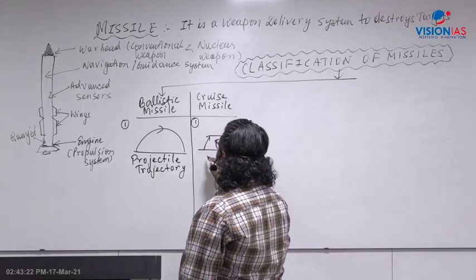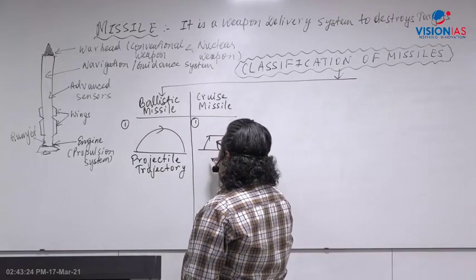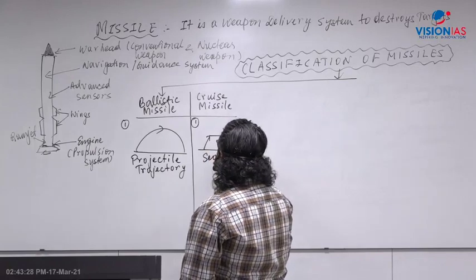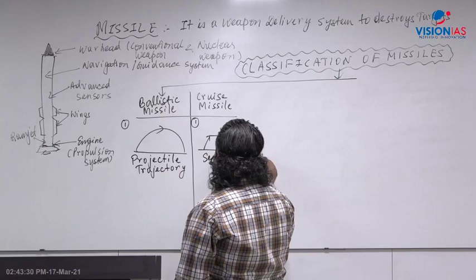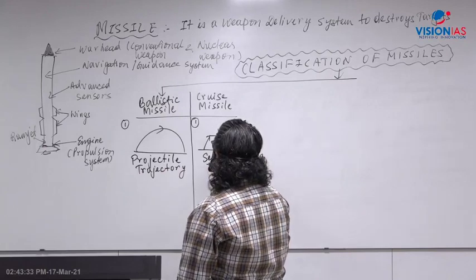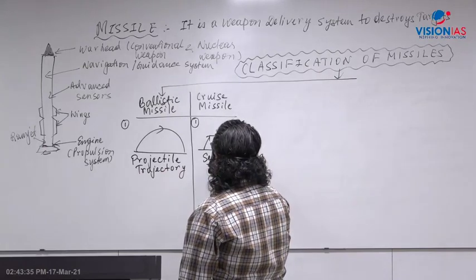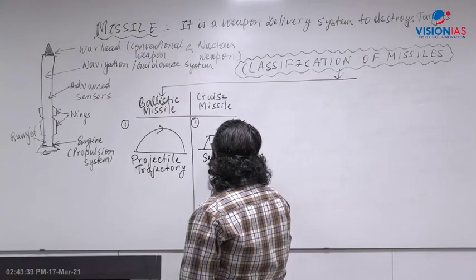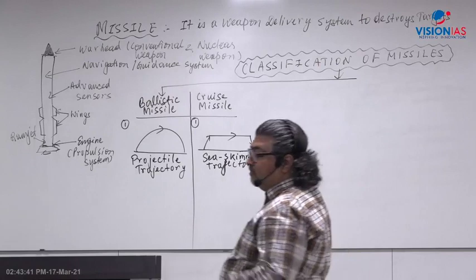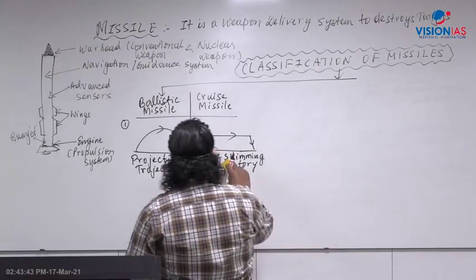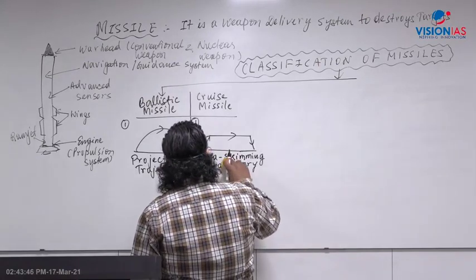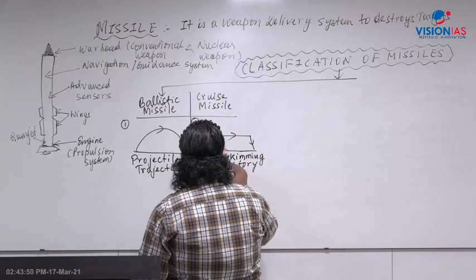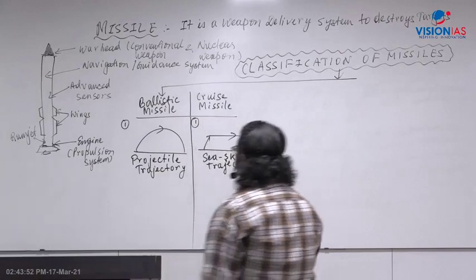Whereas the cruise missile basically cruises through, sails through. There is a word called sea skimming profile or sea skimming trajectory. It just sails through the air along its flight path. That is what is called a cruise missile. Generally, cruise missiles are of short range or medium range. You don't find them for long range because they have to be guided till the target.